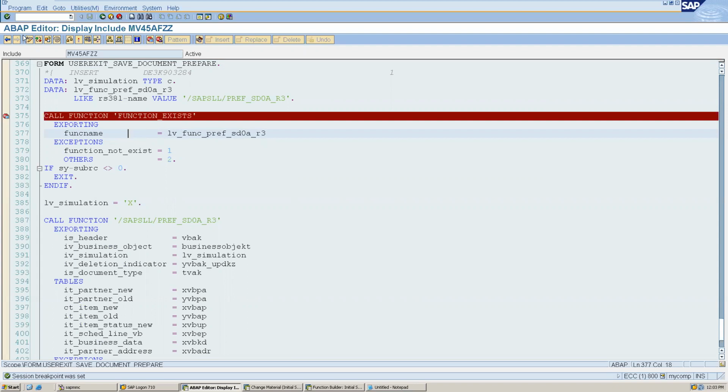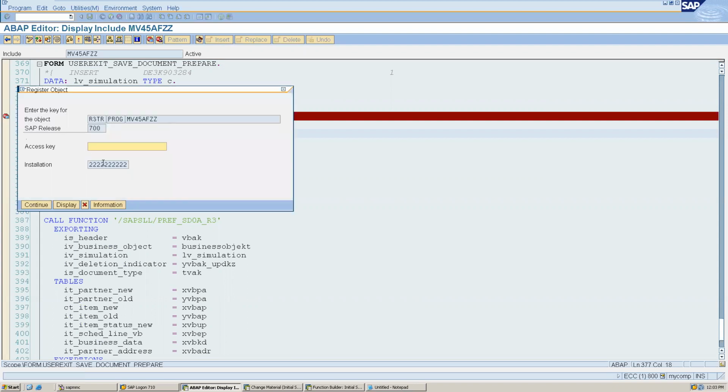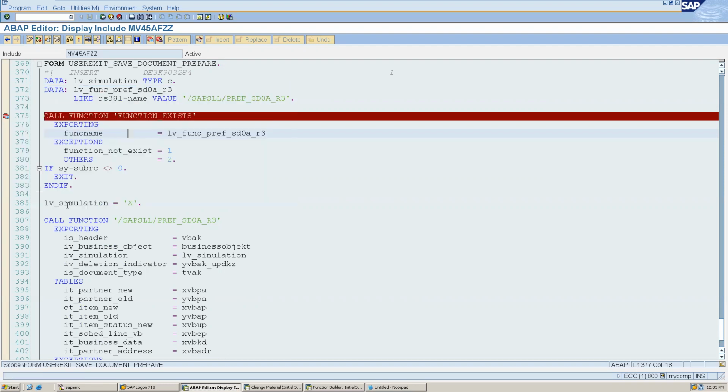We go to change mode, and the first time every developer needs to provide the access key. As of now I don't have an access key, but we will at least see how we can write our code here in debug mode. I have put a breakpoint here, an internal breakpoint. We can also put an external breakpoint.